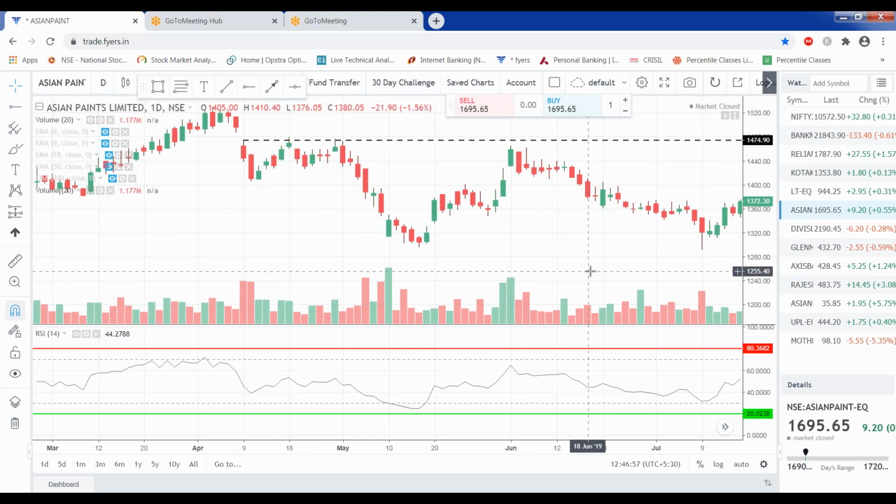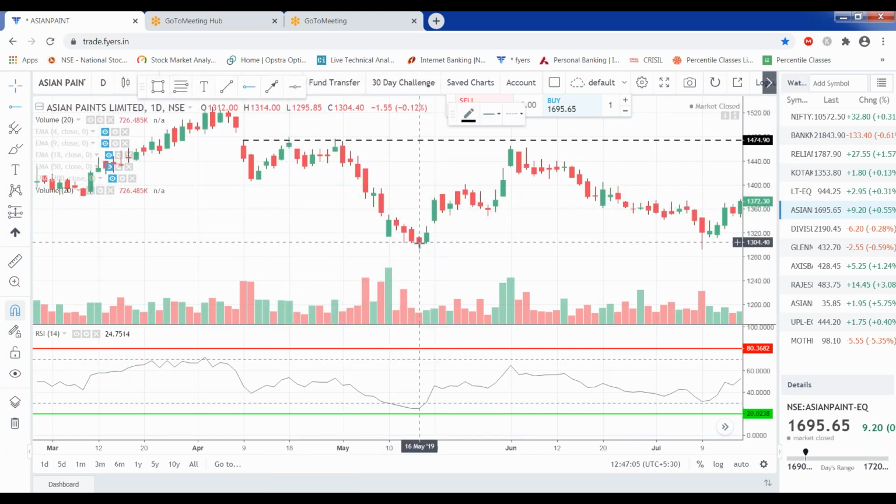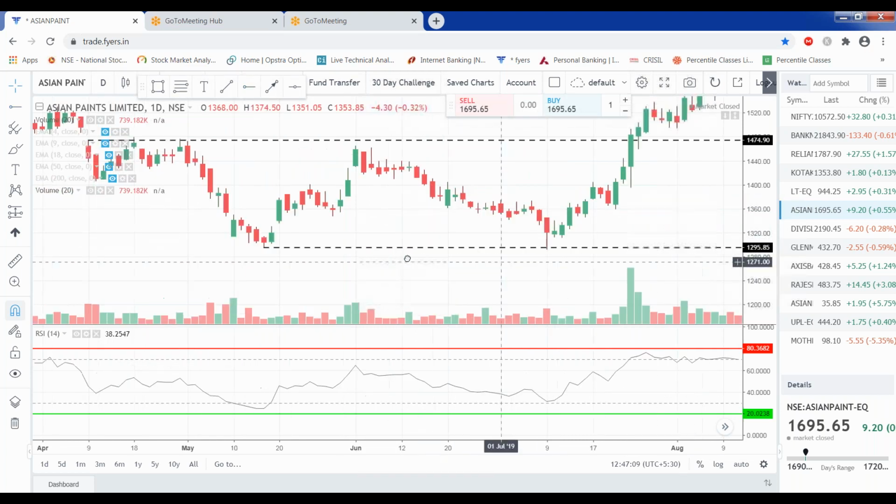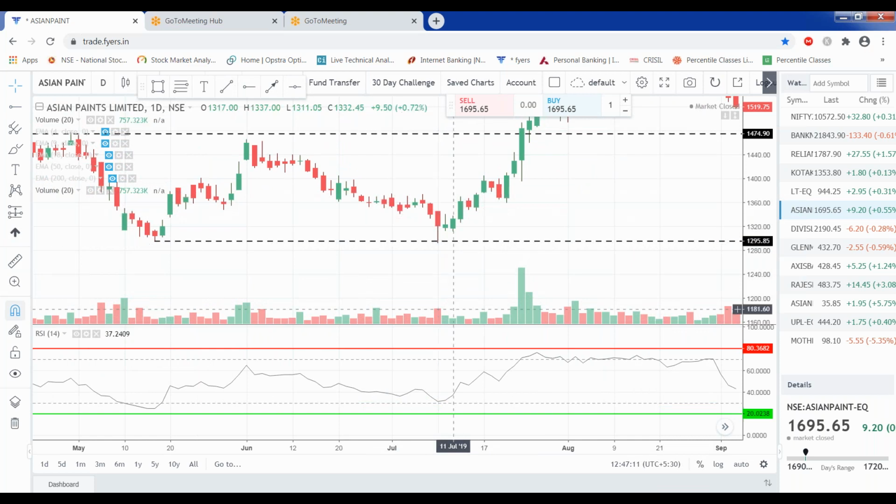See, this was acting as a resistance area. Several times it has touched the resistance area. Now this was one of the supports, what we can say. If we draw a support, next time whenever the price comes into this area, it will act as a support. See here, again price came to the support area. Now this time it has touched 30 again. It has not gone below that. Again this is a support area, there is a rejection candle.